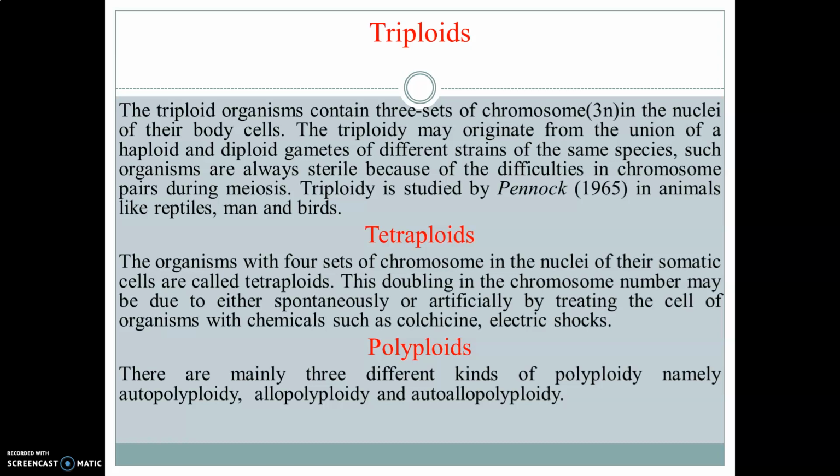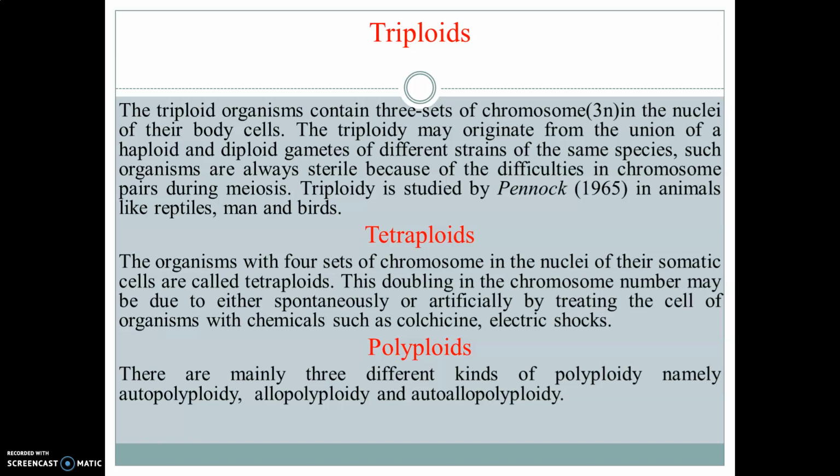Now tetraploids. Organisms with 4 sets of chromosomes in the nuclei of their somatic cells are called tetraploid. This doubling in chromosome number may occur either spontaneously or artificially by treating the cells of the organism with chemicals such as colchicine, electric shock, etc.